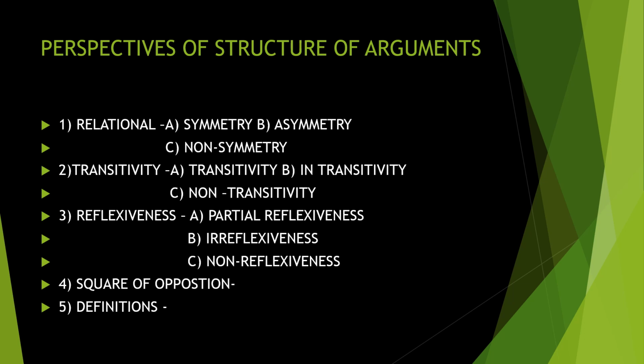Argument, there are five perspectives we can see. First is relational. Relational means connected. Transitive is moving from one to another. Then reflexiveness, that is self, in self. Then square of opposition, you might have heard about it. It is very famous. The Aristotelian concept is one, and the modern one is also there. Square of opposition is another important area.